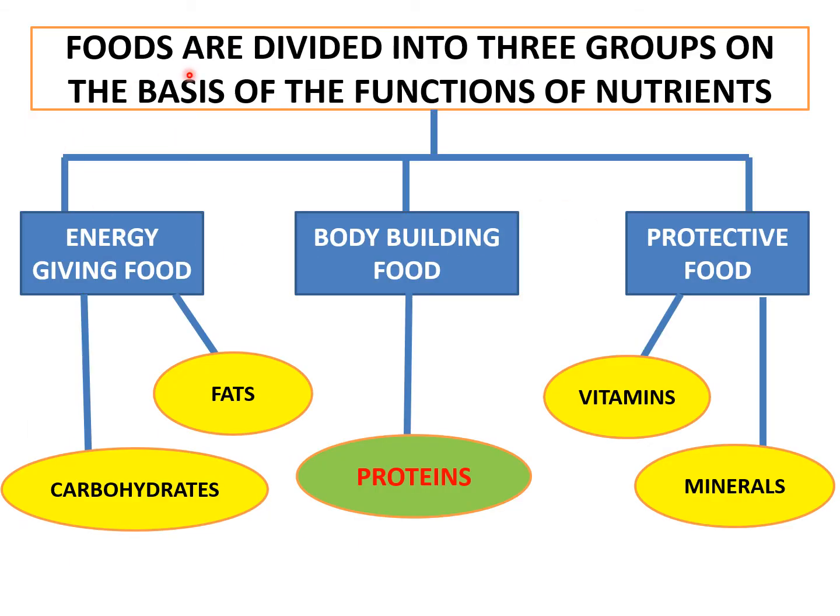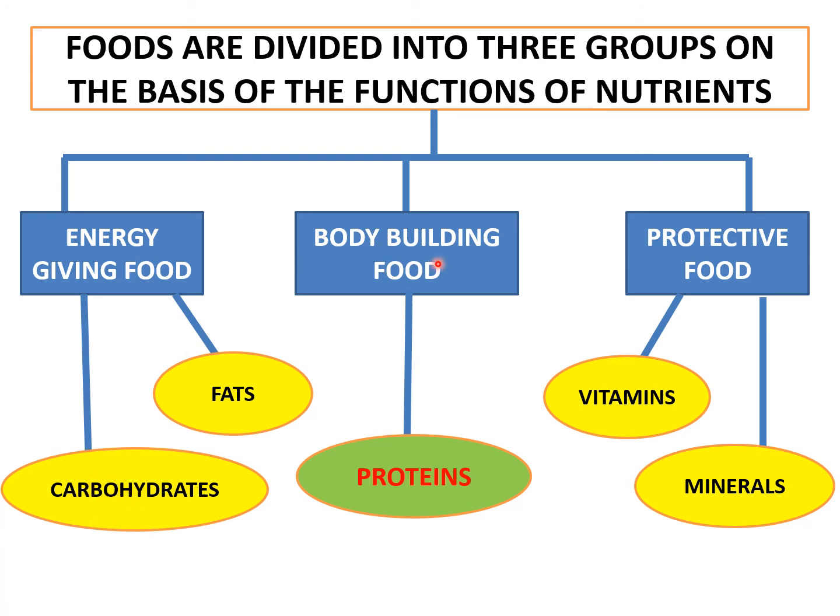Then you know that foods are divided into three groups on the basis of the functions of the nutrients. First is energy giving food. There are two types of energy giving food, fats and carbohydrates. You know, fats give more energy than carbohydrates. And growing children, those who play a lot and study, they need more of carbohydrates for energy.